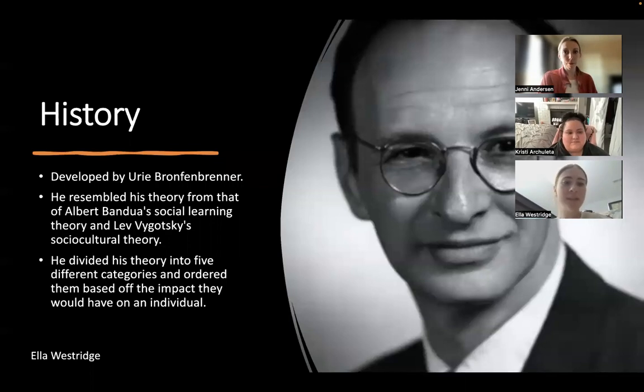A little history about systems theory. It was developed by a man named Yuri Bronfenbrenner. And he developed this theory to kind of resemble Albert Bandura's social learning theory and Lev Vygotsky's social cultural theory. When he was creating this theory, he divided it into 5 different categories and ordered them based off the impact that they would have on the individual.